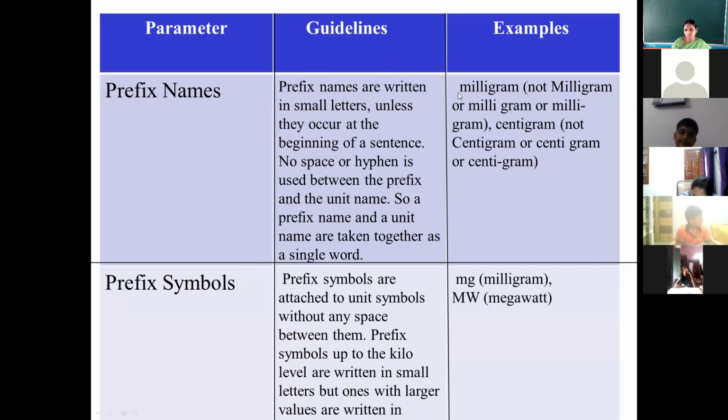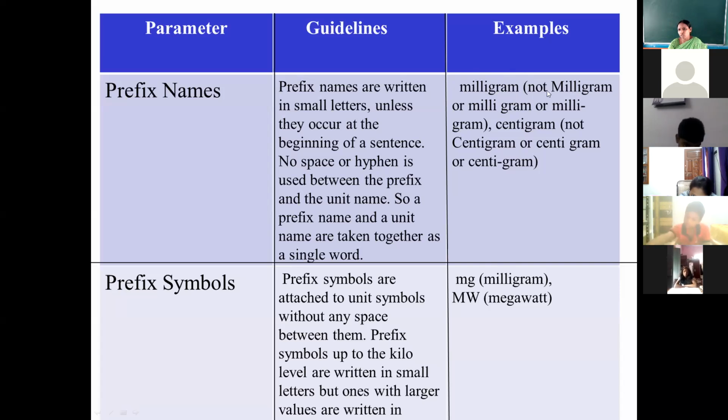Suppose we are using milligram for mass, a small quantity of mass we are measuring. So how should we write this unit name? We should write it in small letters, from beginning to end. Milli will be at the beginning. Prefix means it should be added before the unit, before that physical quantity unit. So milli, we are adding before. So milligram.